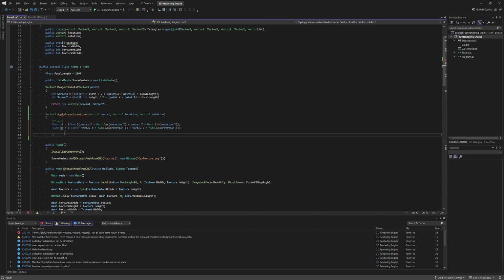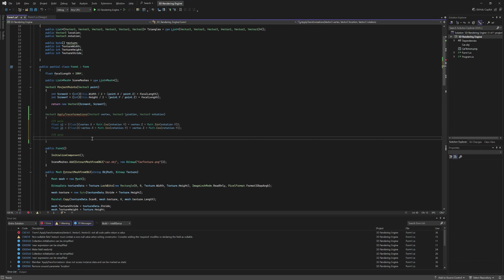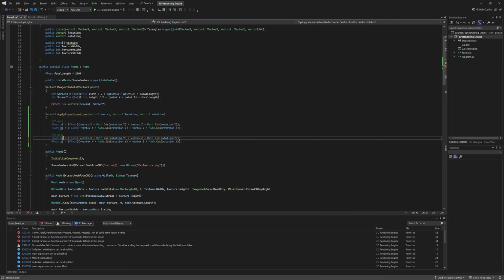Next we'll do x-axis rotation. Now the second piece of code is very similar to the first, so we'll just duplicate that, change this to y1 and z2, and here we'll change this x to a y, this y to an x, this vertex.z to z1, and this rotation.y to an x.